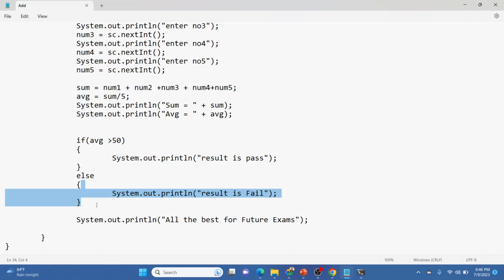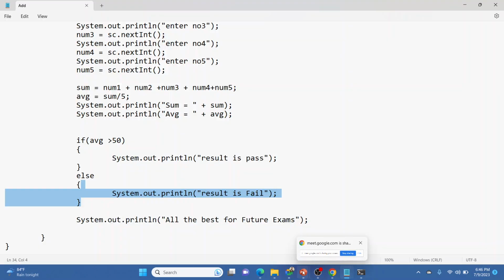So anyone has a question regarding this till now? Okay. So we can go into the nested if else. If it is okay with everyone, like, everyone understanding what I'm talking about, then we can go ahead to the nested if else statement.